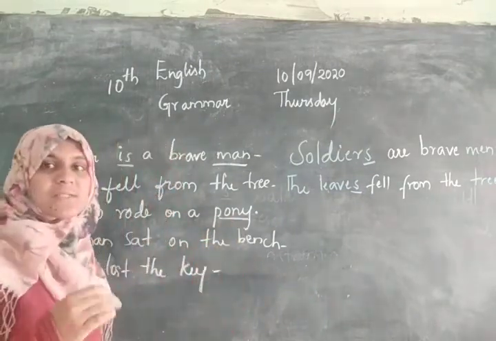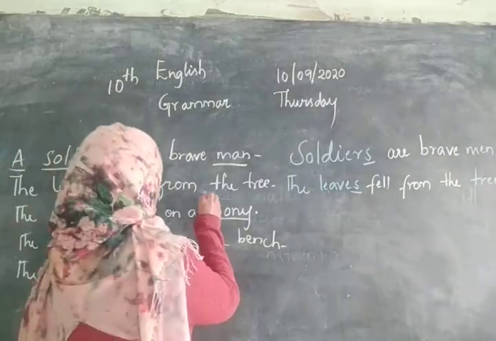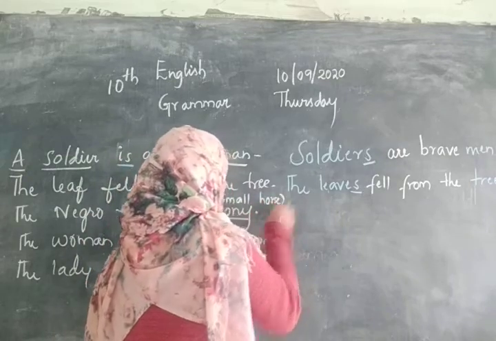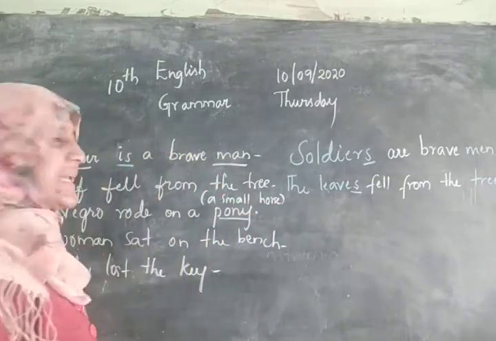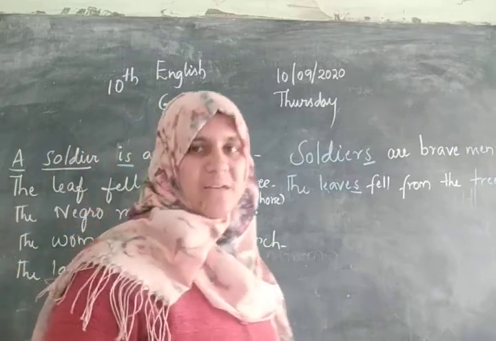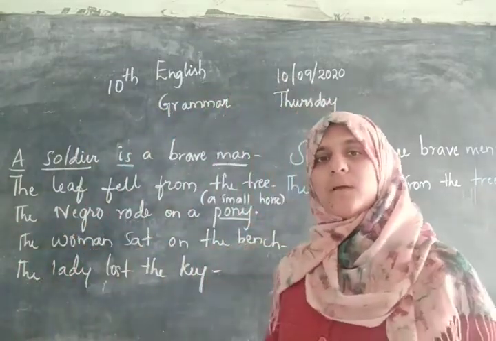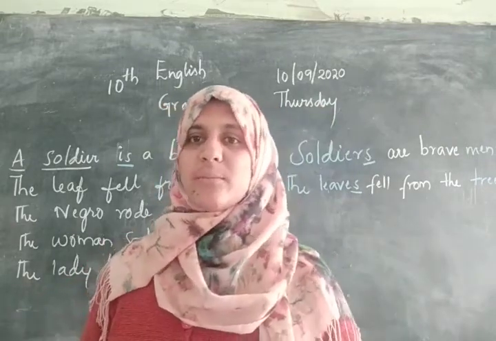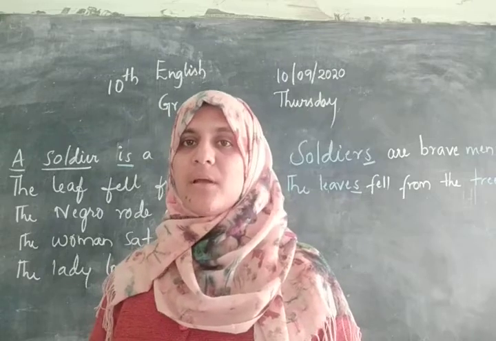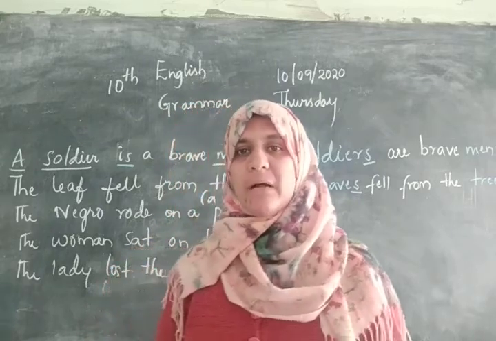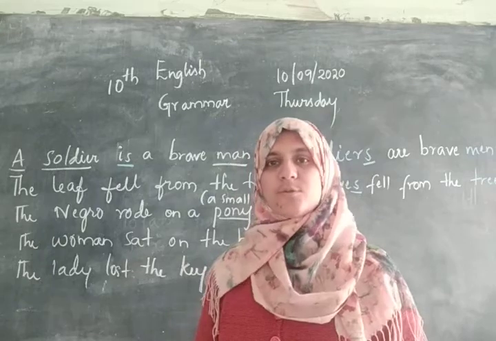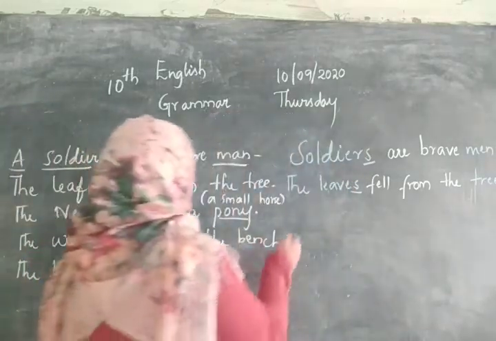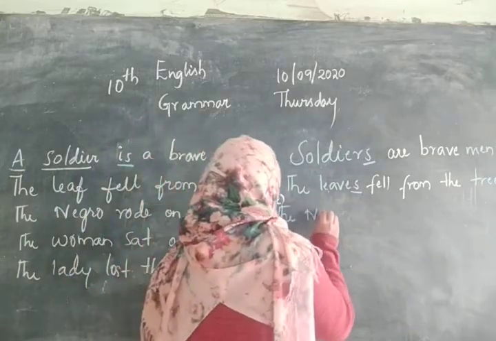Pony is nothing but a small horse. Is this clear? So Negro is a term that was used before for a black man. Usually you have seen people from Africa. Initially they would be referred to as Negroes or black people, which is not right, they are also a part of human beings. We are not supposed to underestimate them. They are also equal to us. The Negro rode on a pony. It becomes the Negroes.